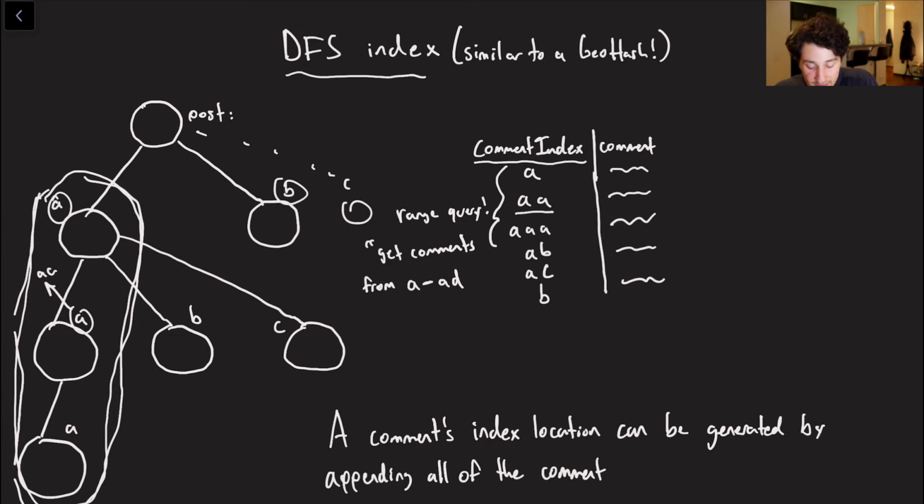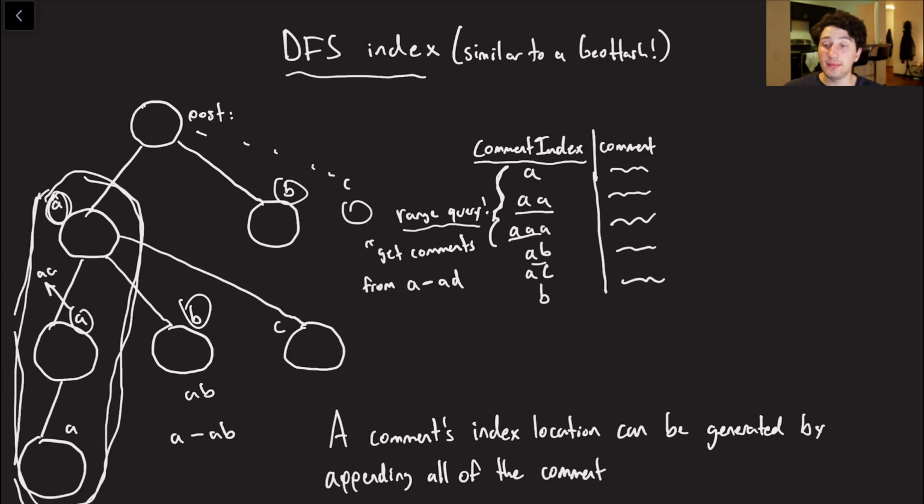Well, what is this branch? Really, it's everything that is to the left of letter A and before AB. So the range query would look something like A to AB. And if you look in our actual comment index right here, you can see that A, AA, AAA are all right before AB. So then we can just stop right there. And as a result of that, we can perform a nice clean range query.